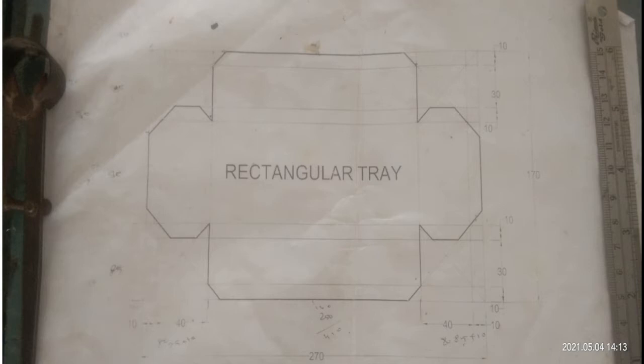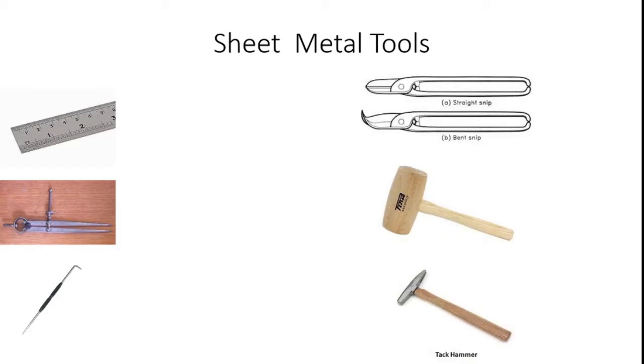Now you are aware of how we draw the development of surfaces with engineering graphics. In that, I may develop the rectangular tray with the aid of engineering graphics concepts. Now you can see how we can make the sheet metal rectangular tray.